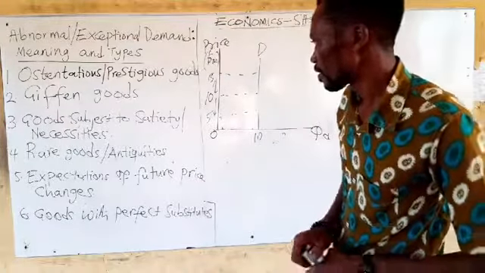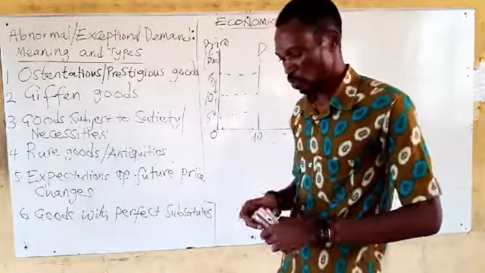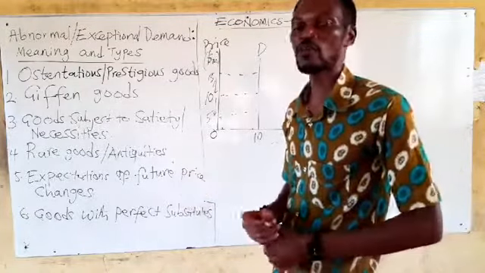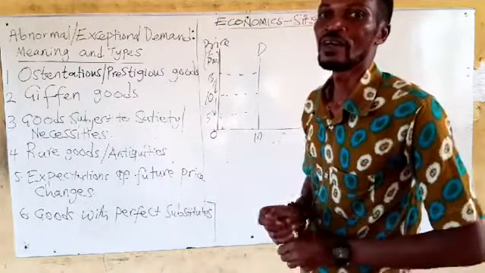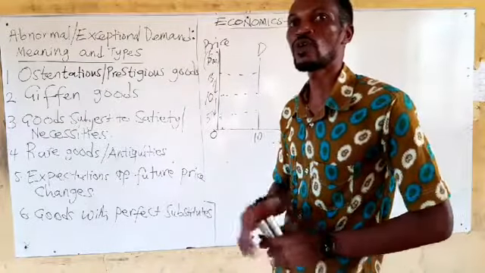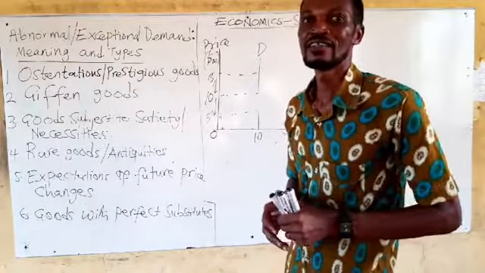Assuming that we are in the time of COVID-19, and you know of what we call hand sanitizer.